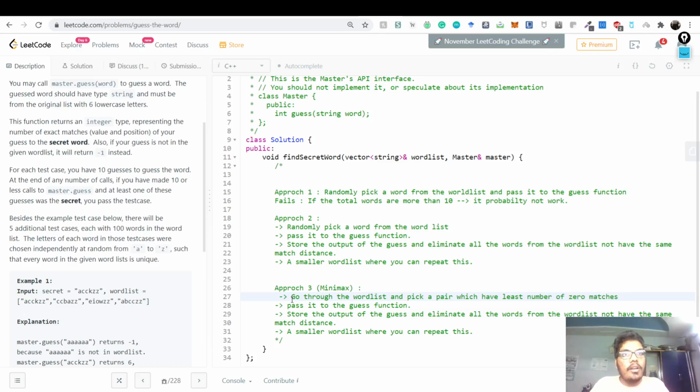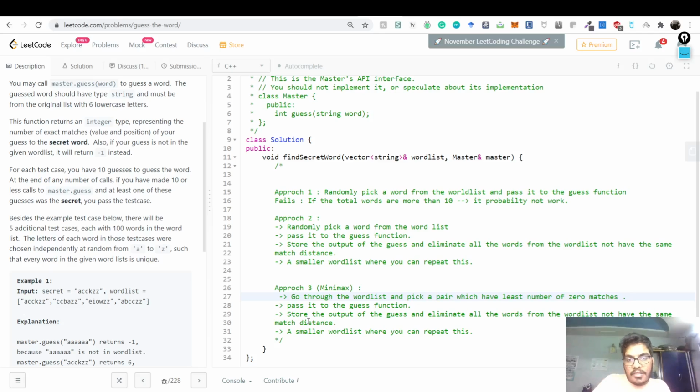Pick the word with the least number of matches, whether zero, one, two, or three, and pass it to the guess function. So take one of the words, pick a pair, and choose one word which goes with everything and has a very small number of matches, like zero matches. Pass it to the guess function, store the output of guess, and eliminate all the words from the word list that don't have the same match distance.